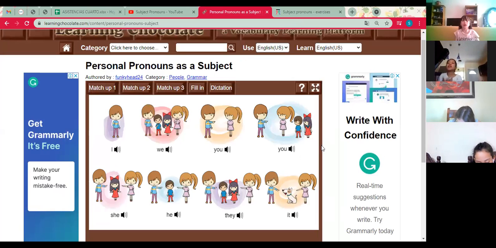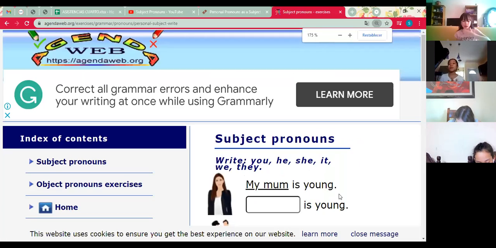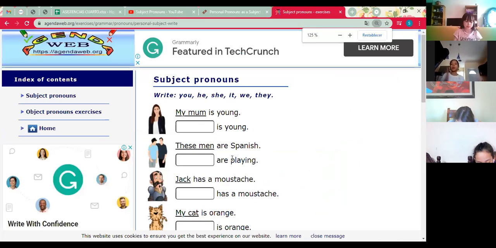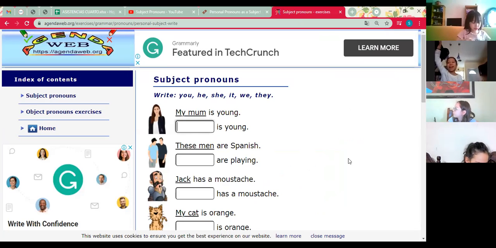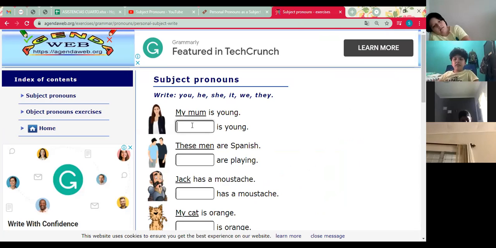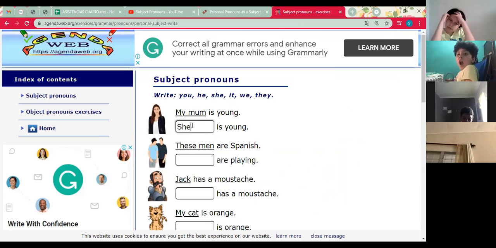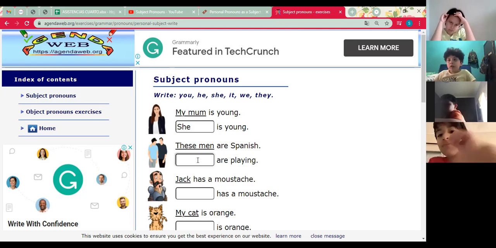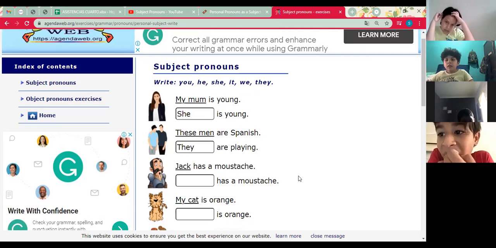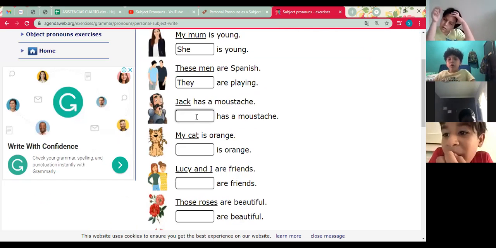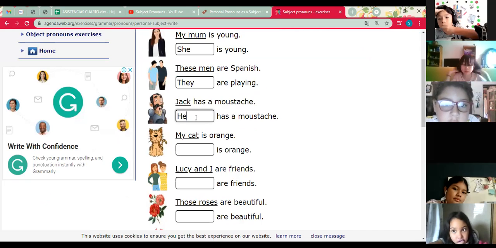Now, let's finish the class with this activity. We're going to write the pronoun for each of the sentences, for the word that we have underlined. My mom is Joan. What is going to be the pronoun for this? She. We're talking about the girl. What about the next one? Jack. It's he. That's right.